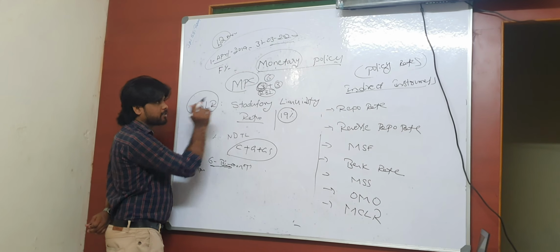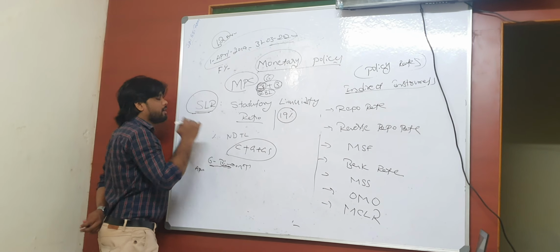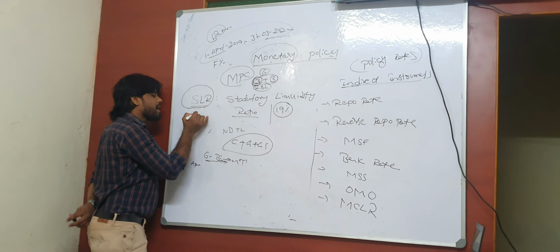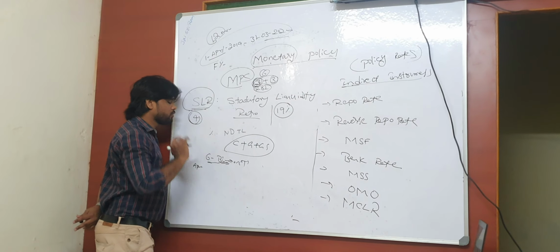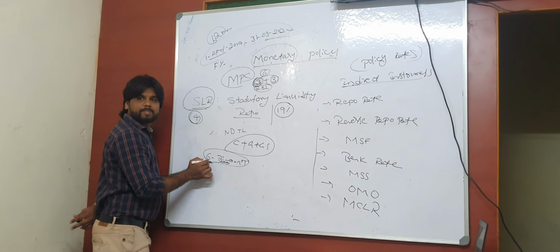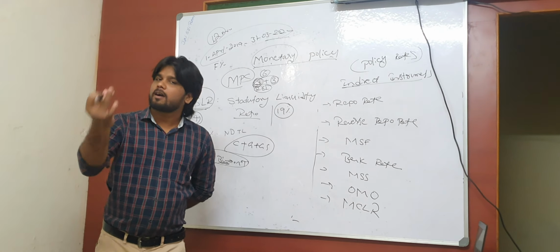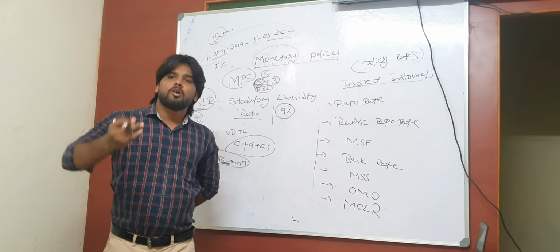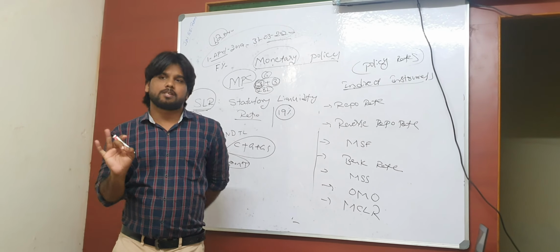So simply remember, according to the committee's rules and regulations, these 6 people should meet at least 4 times in a year. And yes, they are following this rule in every bi-monthly: April, first bi-monthly, June, second bi-monthly, then August, September, October, like that. So overall, a financial year is a combination of 6 bi-monthly policies, right?